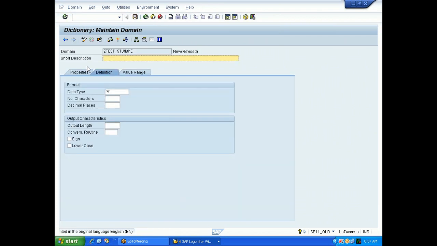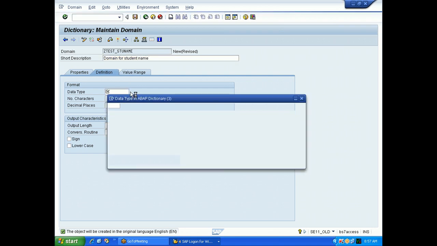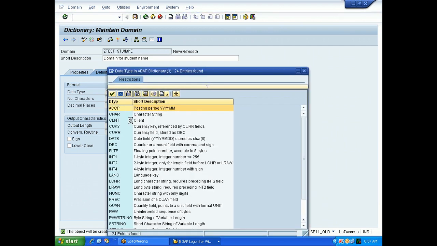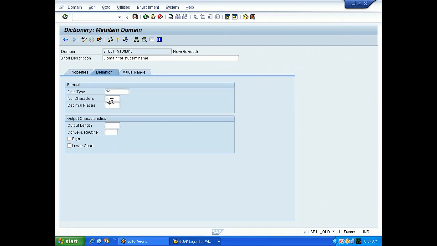Now you are going to the domain screen. Domain, you give the description. Any description you can give. Data type, student name will be numerics or characters? Character. Okay, so select this character. And length, some 30. Maximum 30 characters. Save this domain.